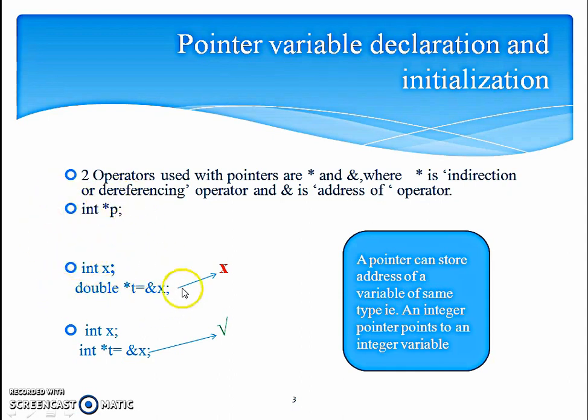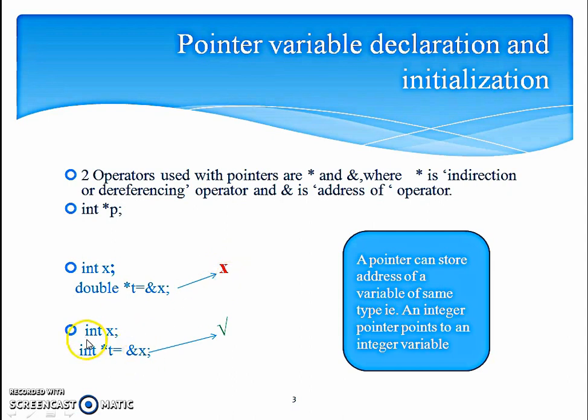Here I am showing you how a pointer will be initialized. So here a variable is declared which is integer type. Its name is X. In the second statement, we are declaring a pointer of double type and we are trying to store the address of X. But this is a wrong operation.